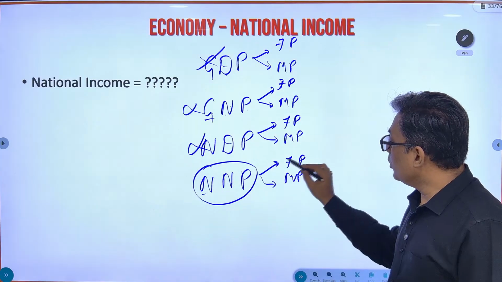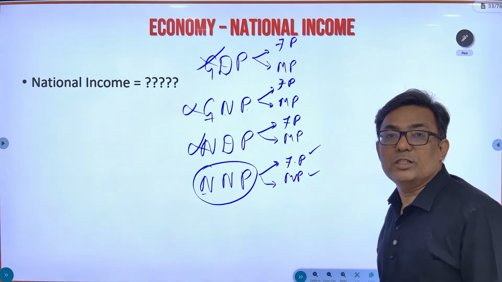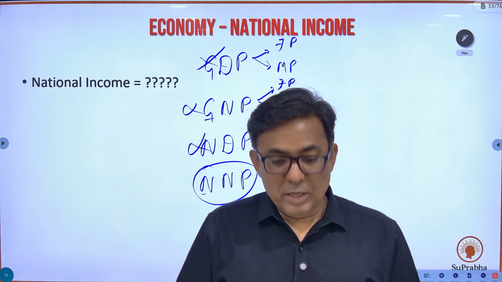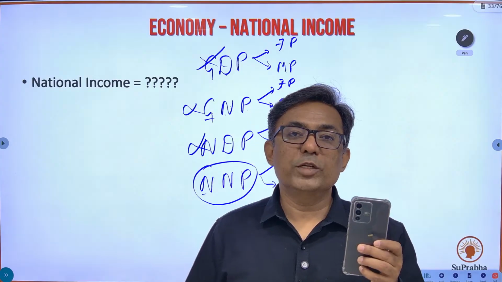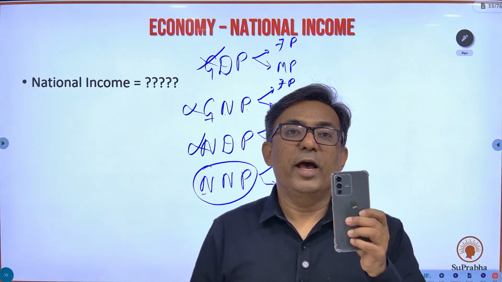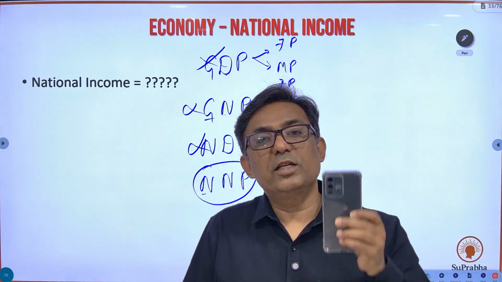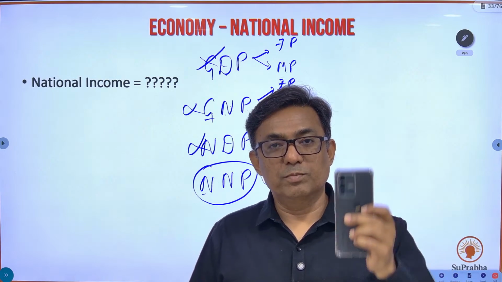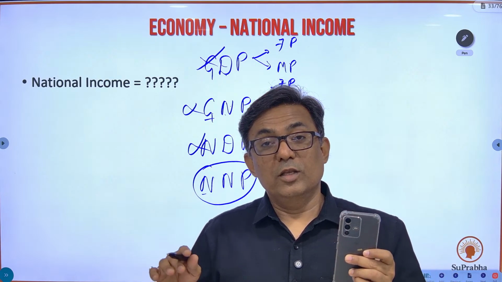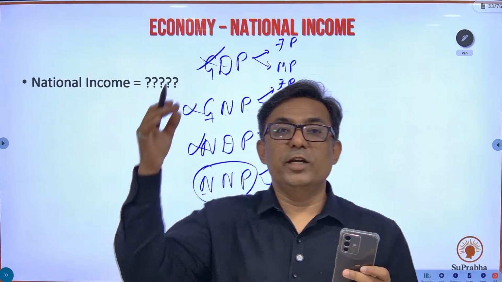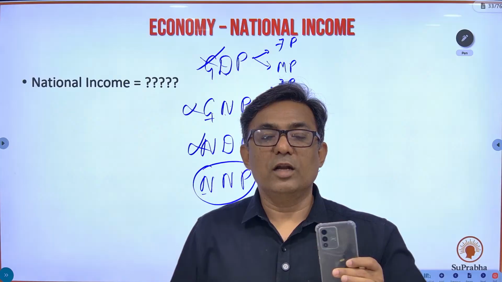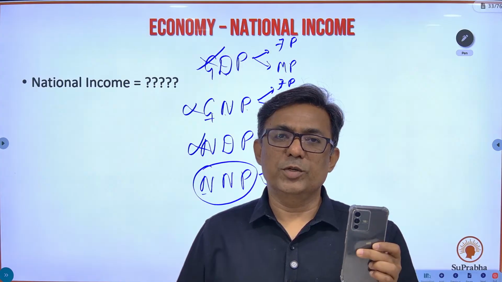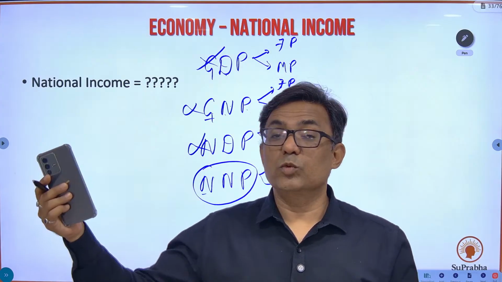Again, net national product, you're going to go at factor price or market price? NNP at factor price or NNP at market price? It is the factor price. Why? Because here you measure the factors of production which have gone into the production and the value of this. So if there is an increase in the factor production, that means there will be an increase in the national income. You cannot go for market price, because market price is nothing but the addition of indirect tax. Let's say this year our country has produced only one mobile. Value of the mobile 1 lakh rupees, GST 18%. So factor price is 1 lakh rupees, market price is 1 lakh 18,000 rupees.